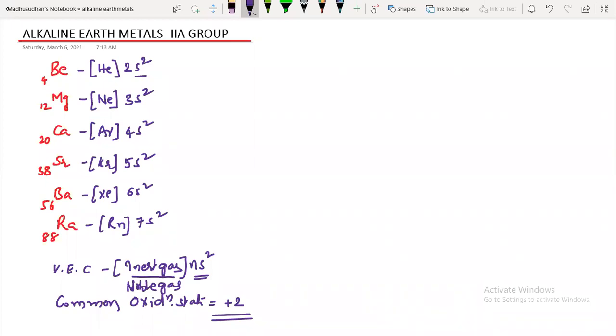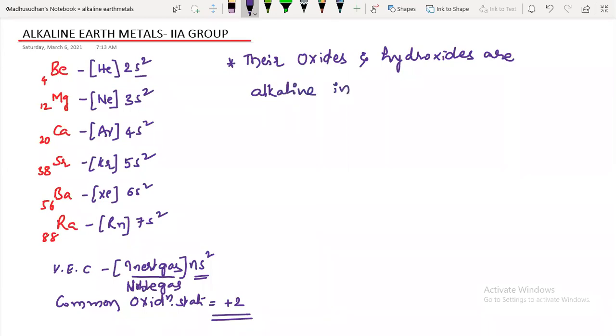It is due to the reason I am writing here. Their oxides and hydroxides are alkaline in nature. Alkaline means basic in nature. That's what we call them alkaline earth metals.